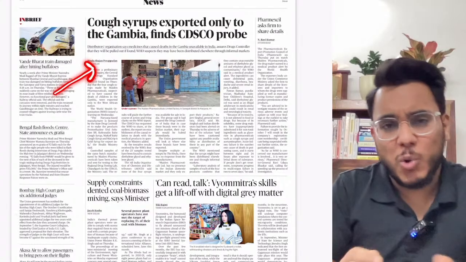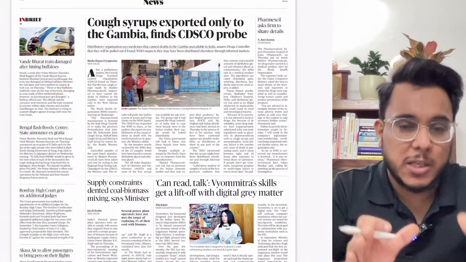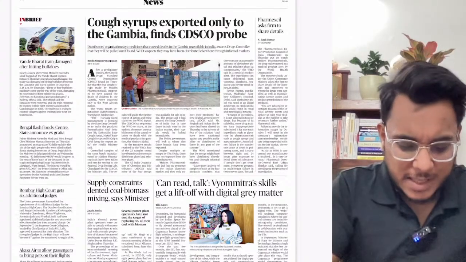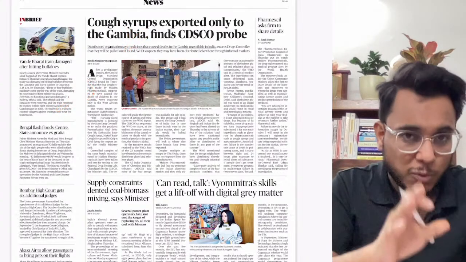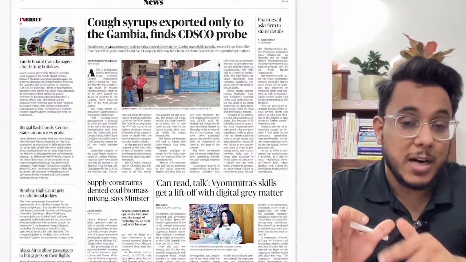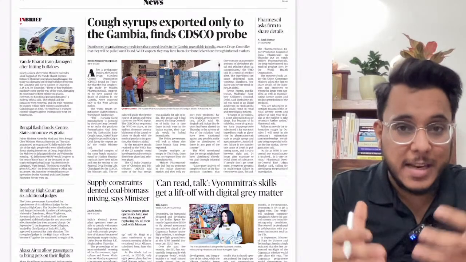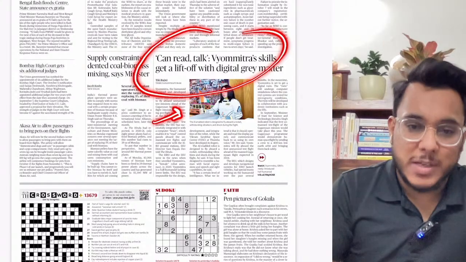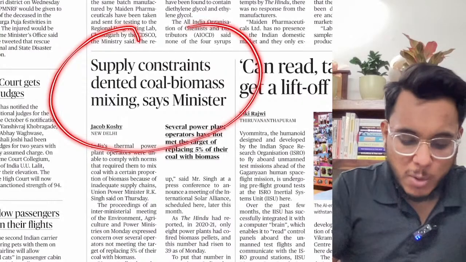Fine. However, you don't need to follow which company exported which kind of cough syrup, what happened. Okay, we need to see how such things happen. This article is not important, but you need to understand that India at the same time happens to be the biggest generic drug manufacturer in the world, but at the same time counterfeit, spurious, inferior products are also there. Then Vyomitra. So we'll see Vyomitra with respect to the examination. Supply constraints dented coal biomass mixing.